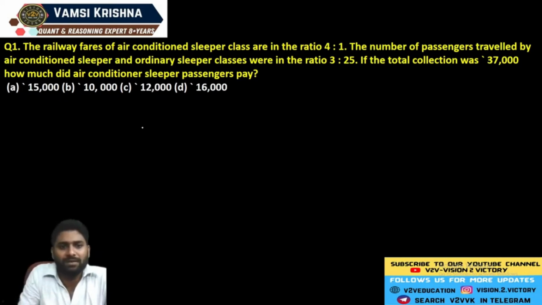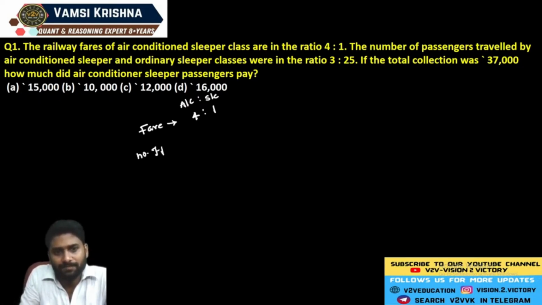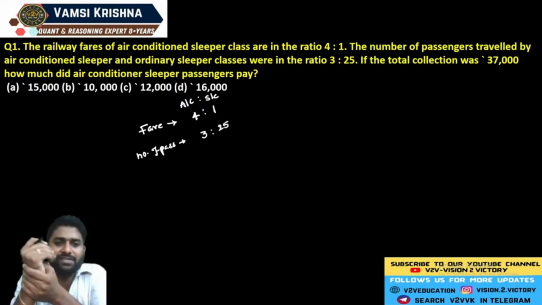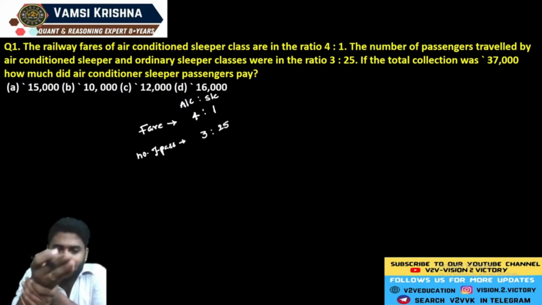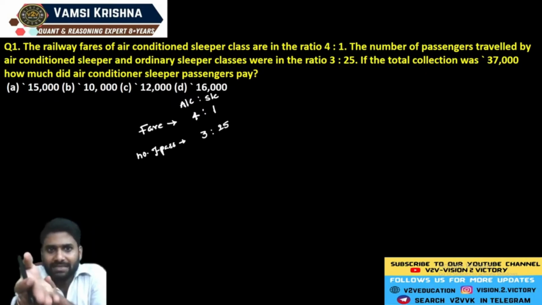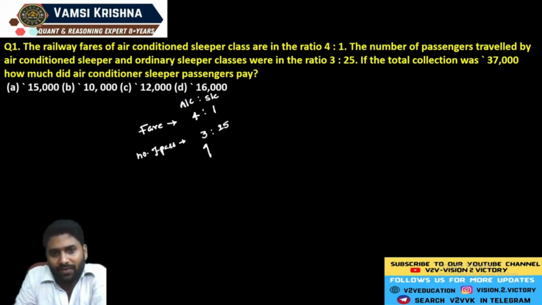Now see here, they have already given the fare. So the ratio of fare is exactly equal to 4:1, AC and sleeper. Now they clearly mention the ratio of the number of passengers, which is 3:25. For example, if the air conditioner fare is 4 units and the number of passengers who traveled in it is 3, then the total fare is 12 units. In the same way, if the fare is 1 unit and the number of passengers is 25, then the total fare becomes 25.